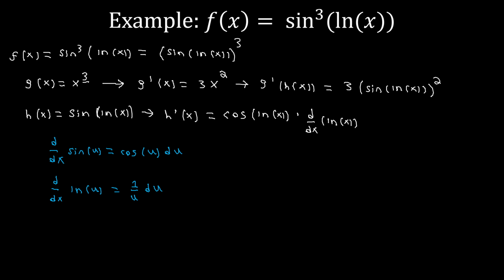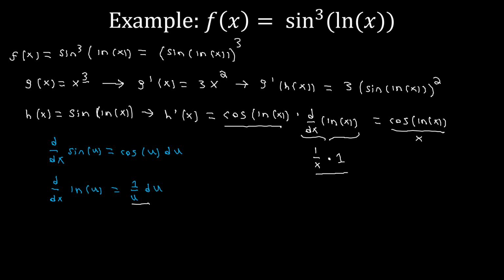But now we have this rule down here for that. We know that the derivative of ln of x, so I'm just going to write this as an aside, is 1 over x times the derivative of x, which is just 1. So we find that h prime of x is going to be cosine of ln of x over x. And again, we get that just by taking the product of our first piece and our second piece.